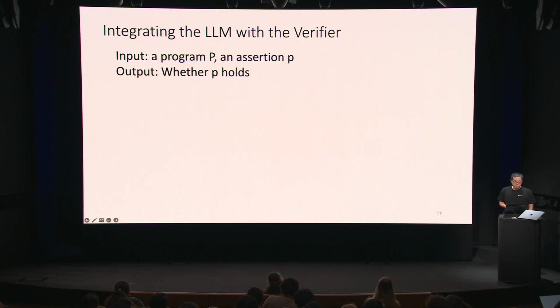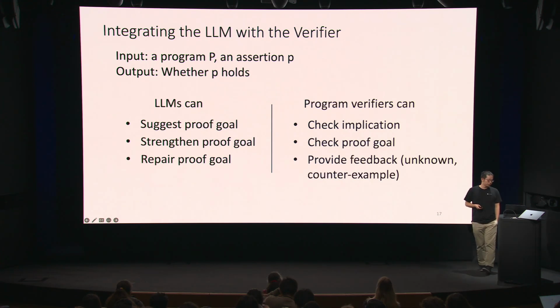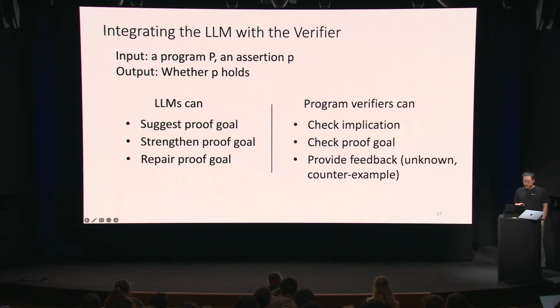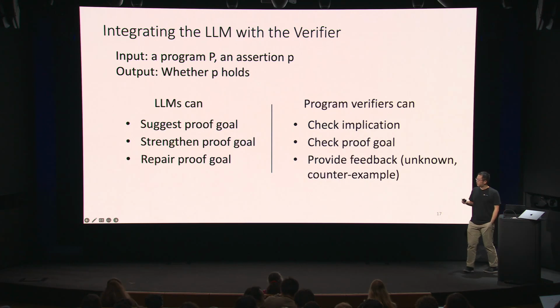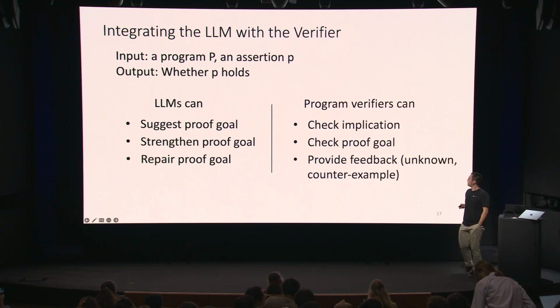So on the high level, this procedure that we foresee takes as input a program and an assertion that we want to prove, and the output is whether the property holds or not. In this case, the large language model can be used to suggest proof goals, to strengthen proof goals, and perhaps also to repair proof goals.